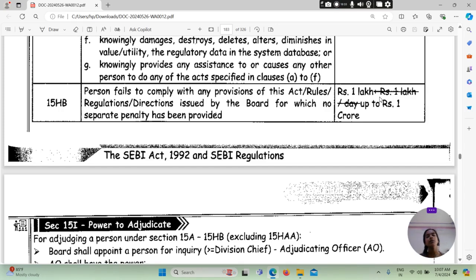15HB: person fails to comply with any provision of this Act. अगर कोई भी पर्सन फेल हो जाता है कंप्लाई करना किसी भी प्रोविजन ऑफ दिस एक्ट, रूल्स, regulation, direction issued by the board for which no separate penalty has been provided, तो rupees 1 lakh and up to rupees 1 crore.